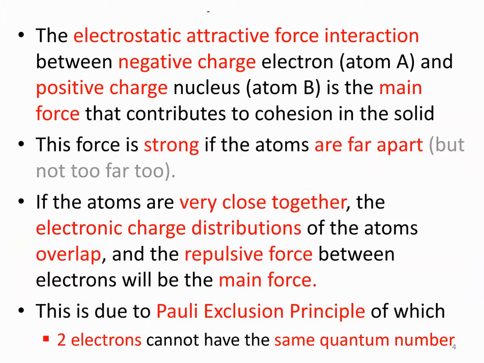The electrostatic attractive interaction between the negatively charged electrons and positively charged nuclei is the main force that contributes to cohesion in the solid. This force is strong if the atoms are far apart, but not too far apart. If the atoms are very close together, the electronic charge distributions of the atoms will overlap, and the repulsive force between the electrons will be the main force. This is due to the Pauli exclusion principle, by which two electrons cannot have the same quantum number.